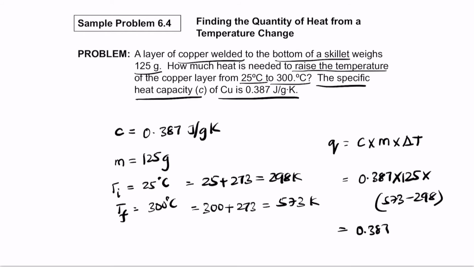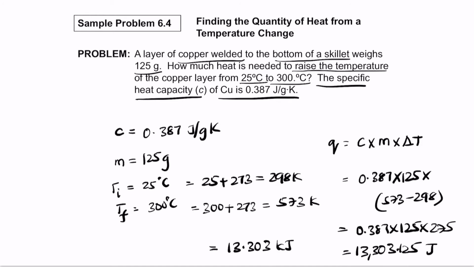So you have 0.387 times 125 times 275, and that value becomes 13,303.125. This is in joule; if you want to write it in kilojoule, it becomes 13.303 kilojoule. So this is Q.